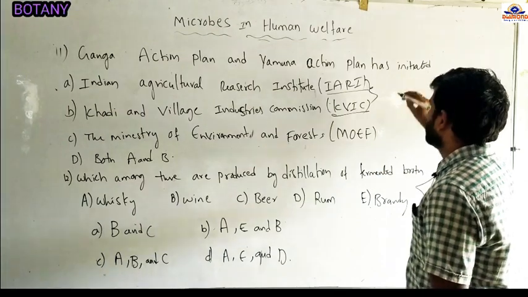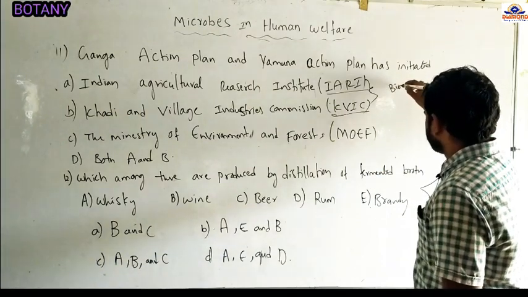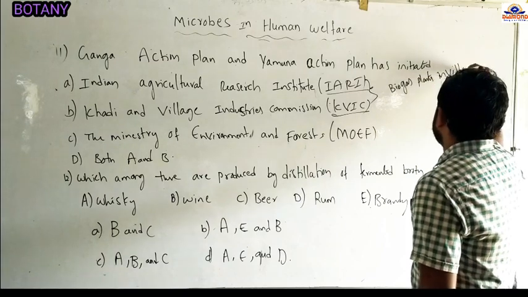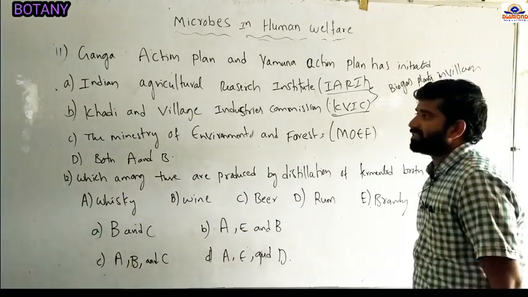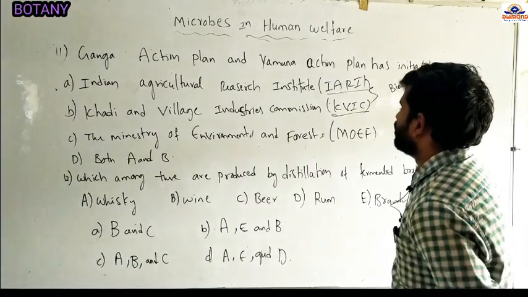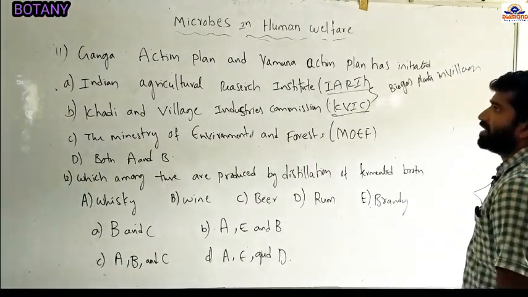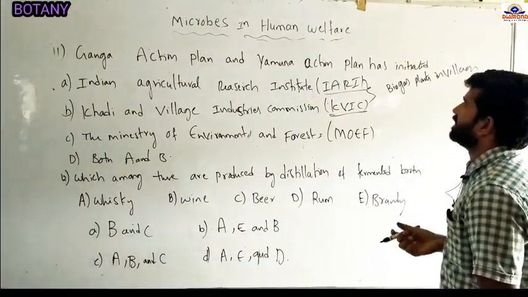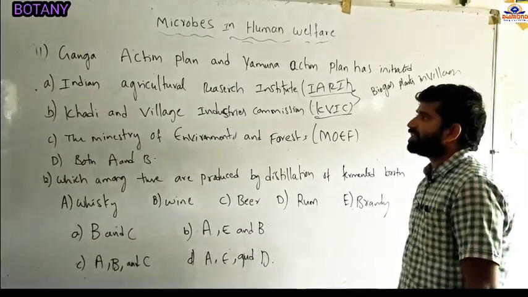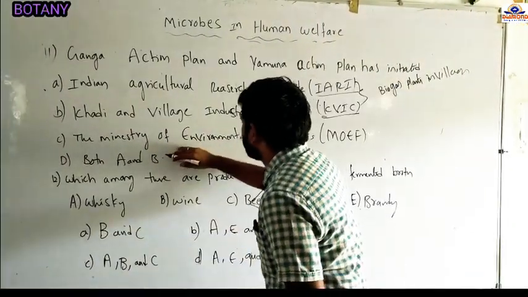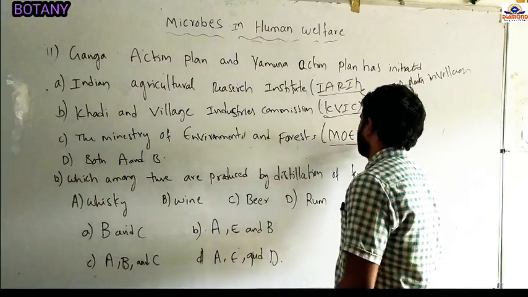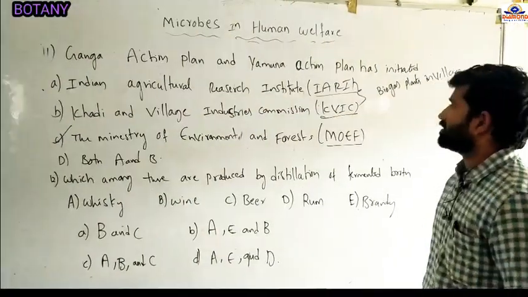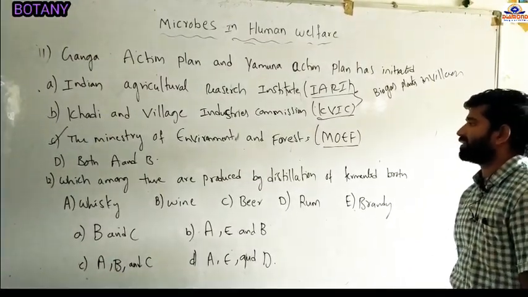They have developed biogas plants in villages. And option C is given as the Ministry of Environment and Forests. So here, the Ganga Action Plan and Yamuna Action Plan were initiated for the cleaning of the Ganga River and the Yamuna River by the process of sewage treatment. It was initiated by the Ministry of Environment and Forests (MOEF). So the answer is C.